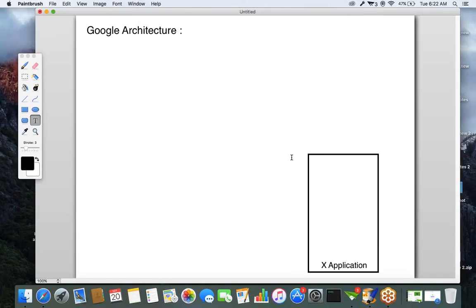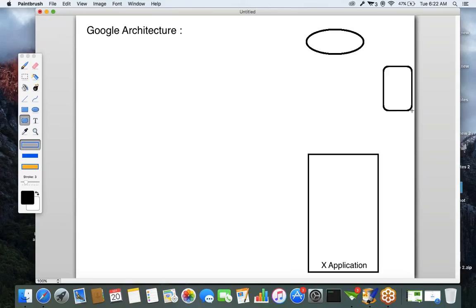The first thing is we have to make a request to the GCM server. The first step to work with GCM is that in your application, we have to make a request to the GCM server.